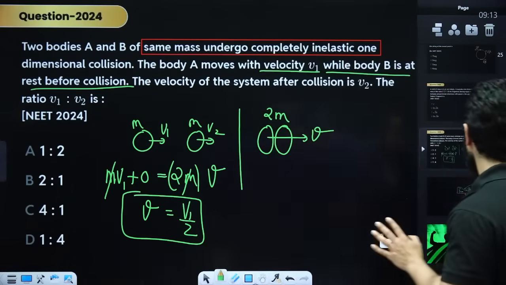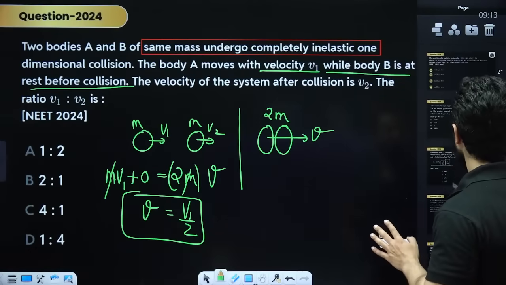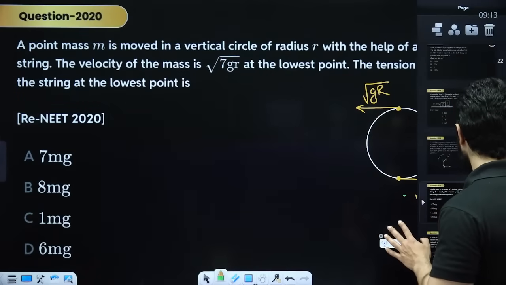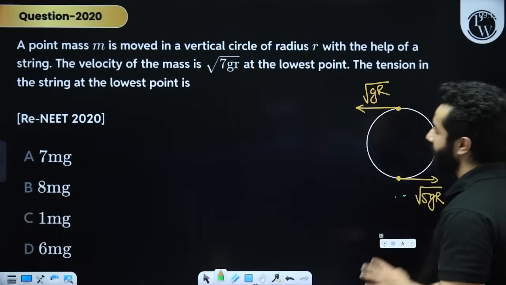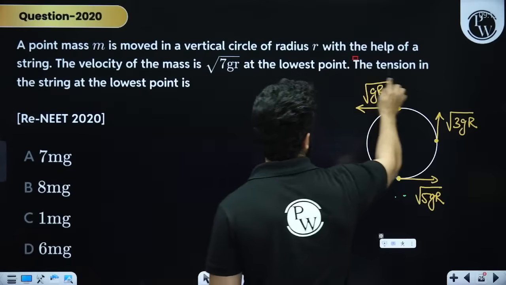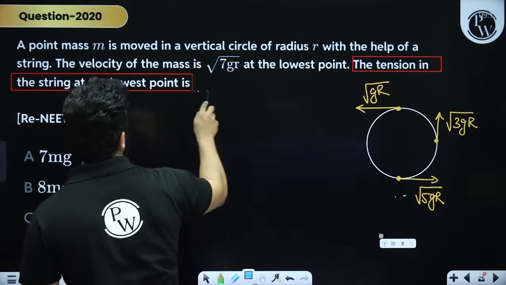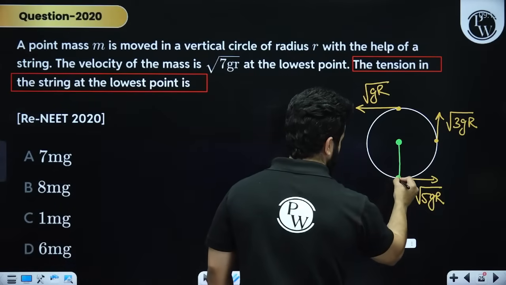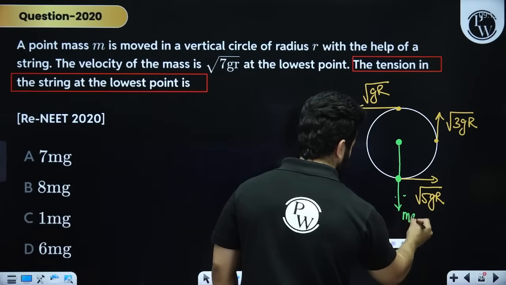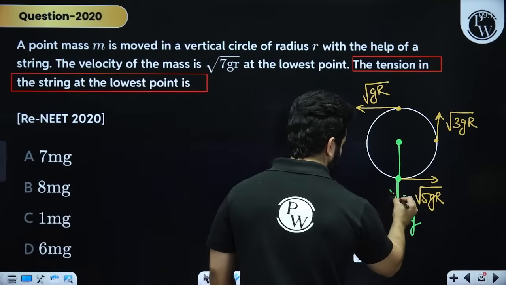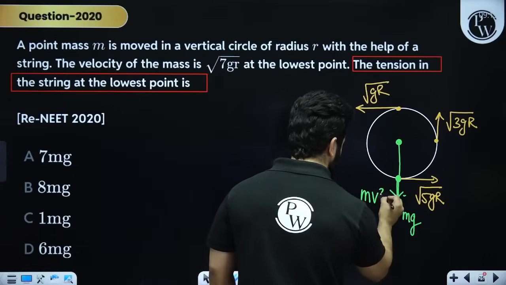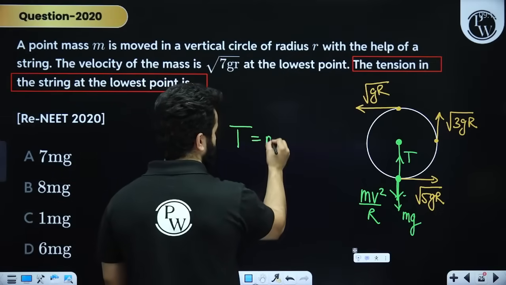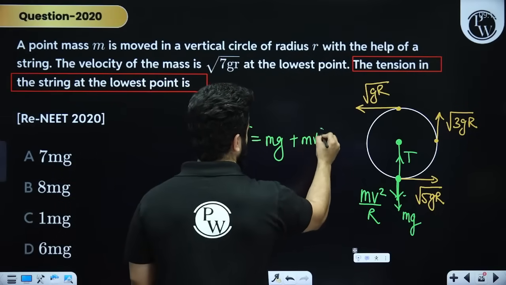Other than this, I have already explained vertical circular motion, do these kinds of problems. In this particular problem, they are saying tension in the string at the lowest end. Whenever a question like this comes, let's say this is mg. In this direction we'll have mv square by r, and in this direction we'll have tension. That means tension is equal to mg plus mv square by r.